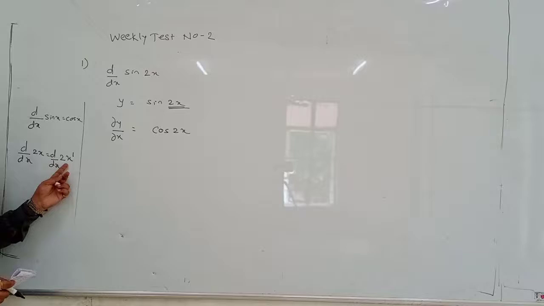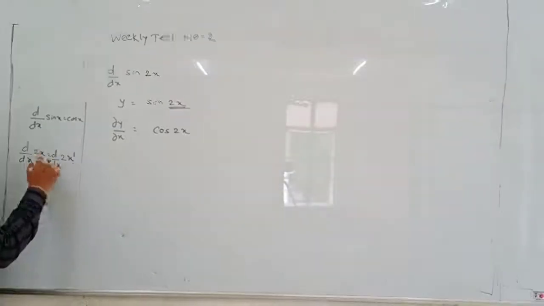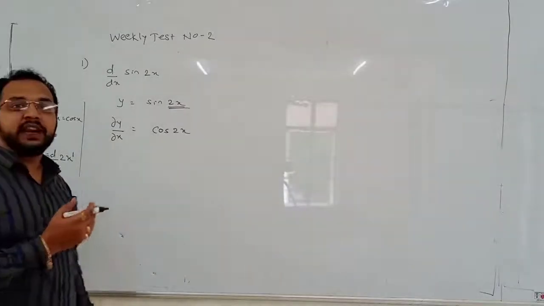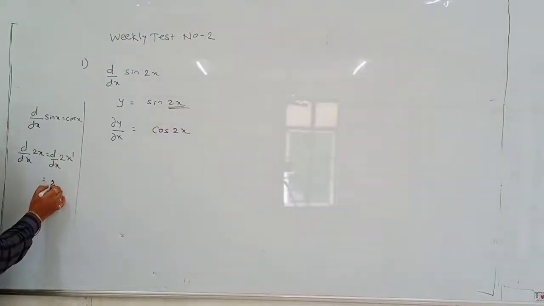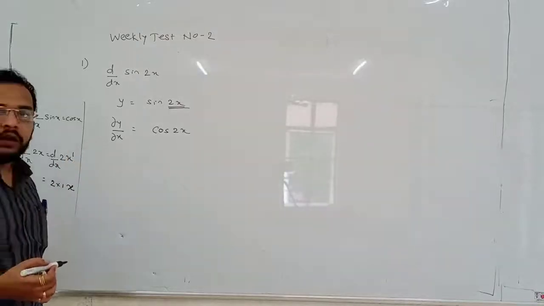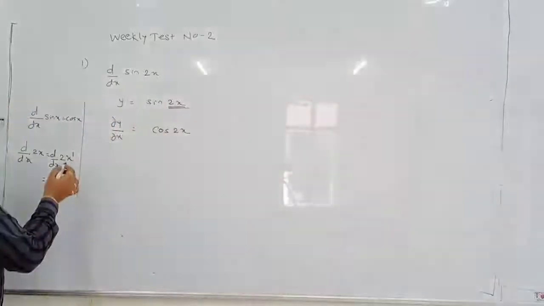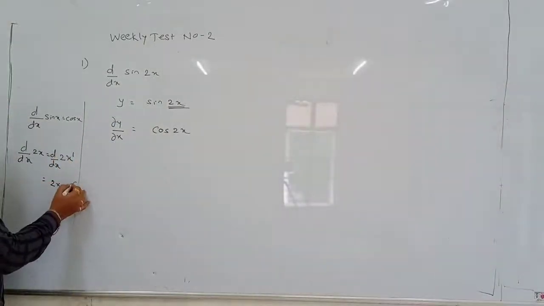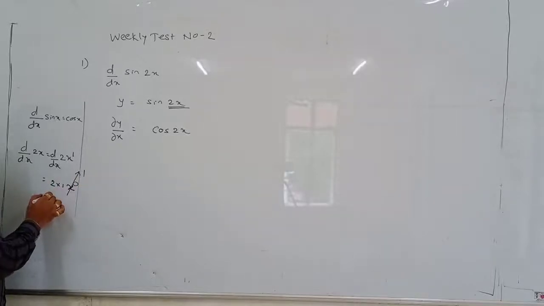2x is nothing but 2x to the power 1, because there is nothing above x, x is a single term. Now if I differentiate, this 1 comes down. So it will become 2 into 1 and reduce the power by 1. What is the power rule? Take the power in the numerator and reduce the power by 1. So when this 1 comes to numerator, it will become 2 into 1 and the power becomes 0. Anything to the power 0 is 1. So x to the power 0 will become 1. So the answer will be 2.